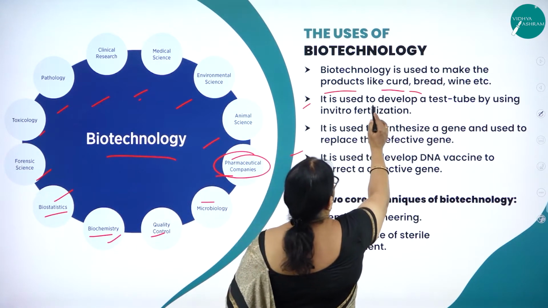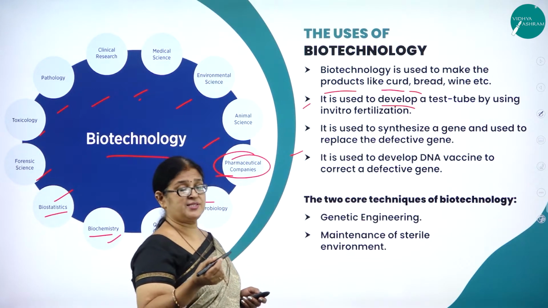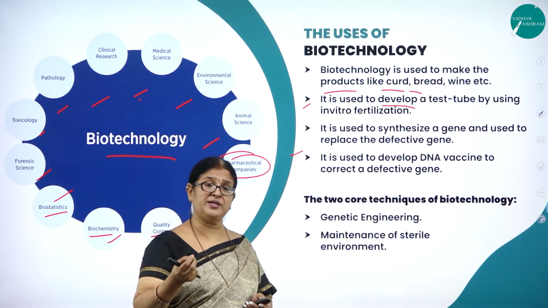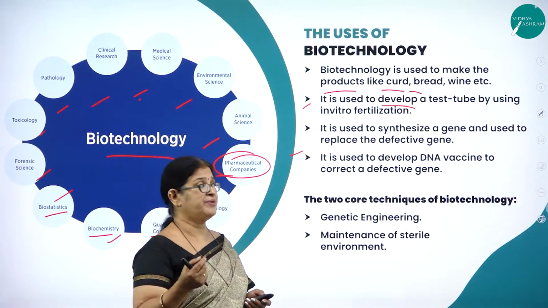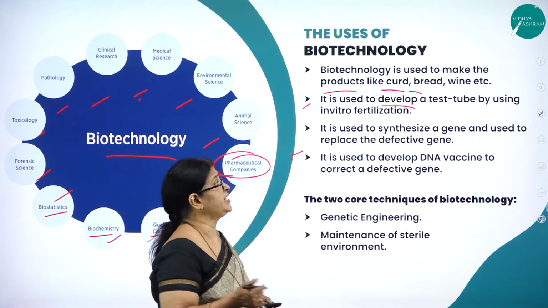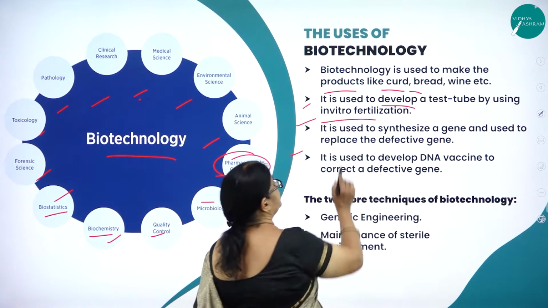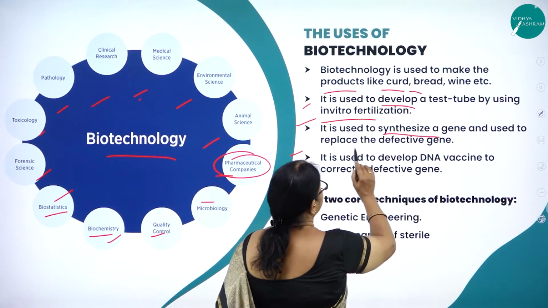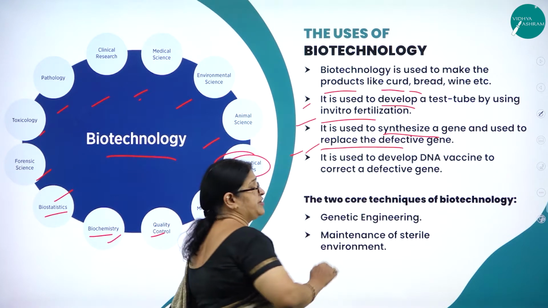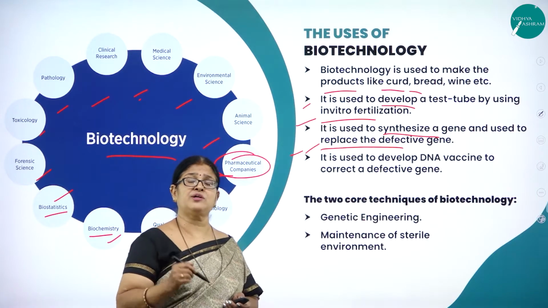Then it is used to develop a test tube plant. As I said, you can produce a plant in a test tube by the process of biotechnology by using in vitro fertilization. Then it is used to synthesize a gene and replace the defective gene. That is what technology is now.